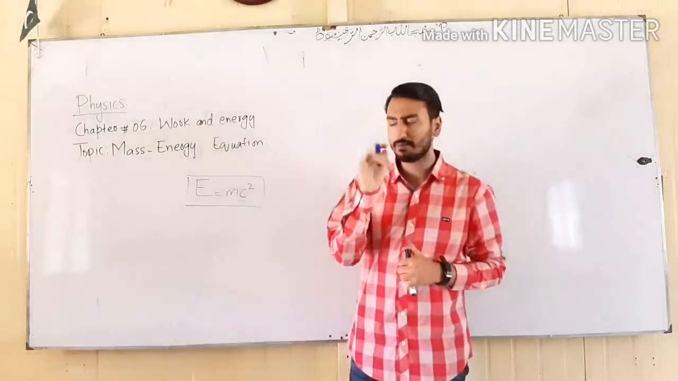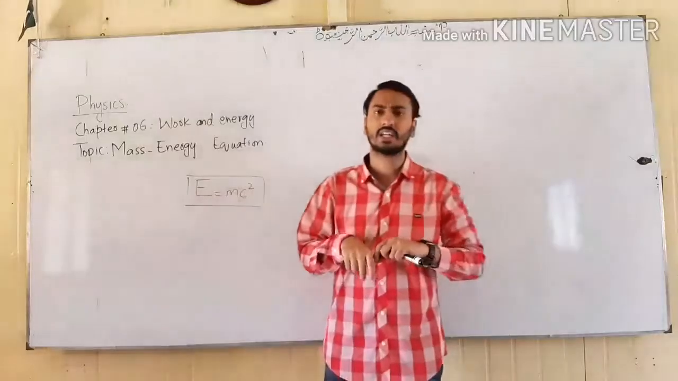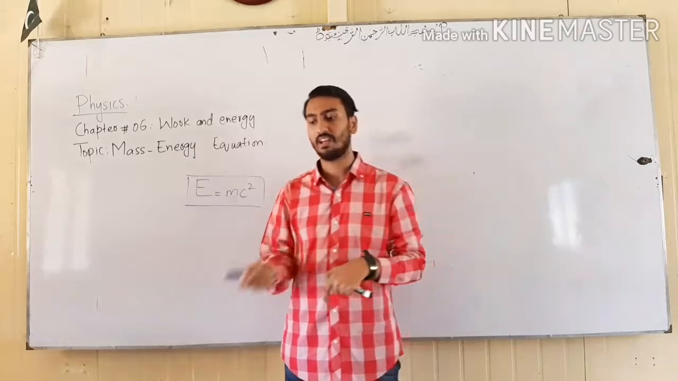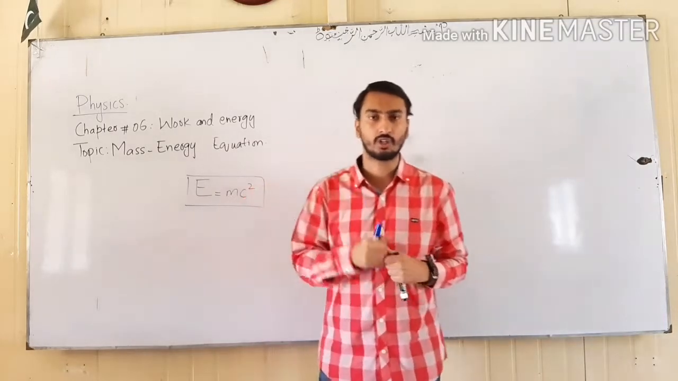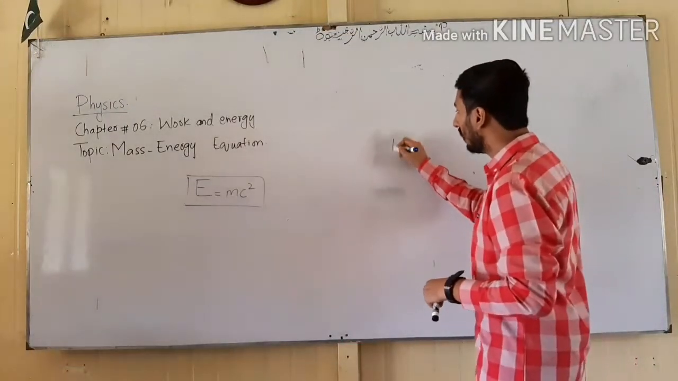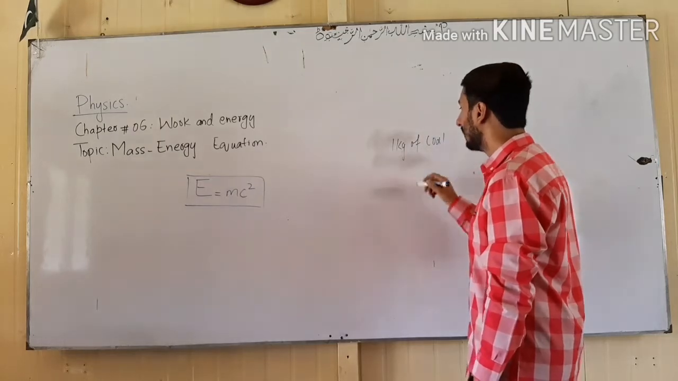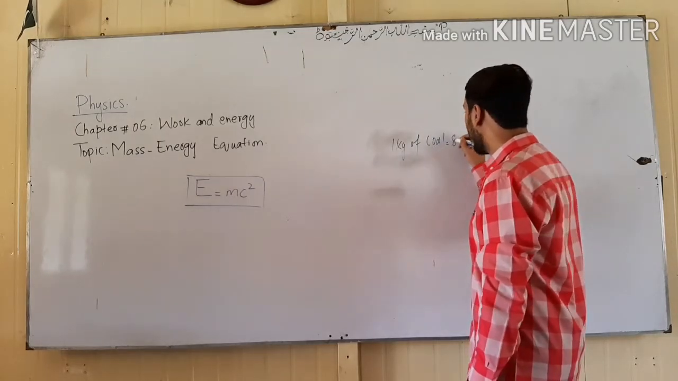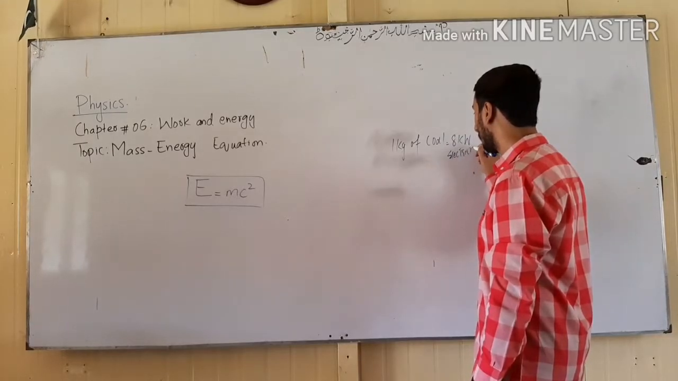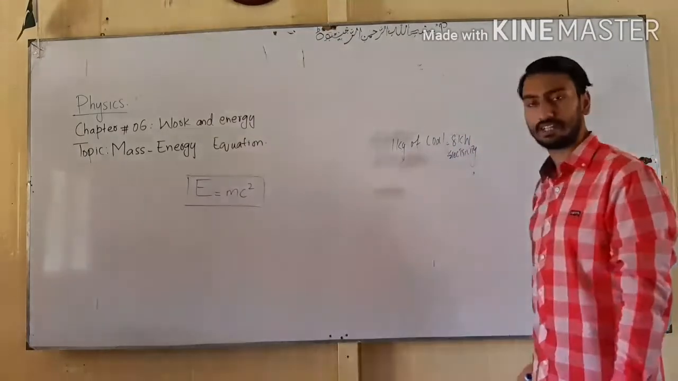With a very small amount of mass, we can create a very large amount of energy, because a loss of mass is a result of production of energy. Students, I give you an example. 1 kg of coal can produce 8 kilowatt of electricity.